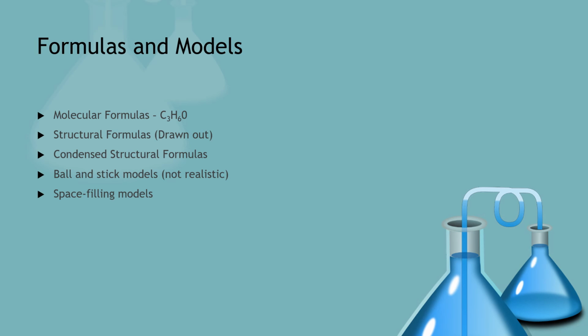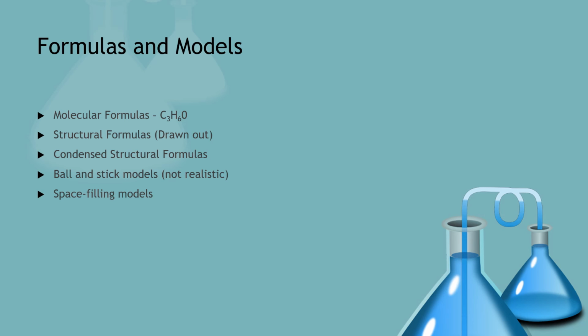I mean, for example, where exactly are the carbon atoms relative to the hydrogens and the oxygens? And it turns out there's a variety of different solutions to that. So that's when structural formulas come in, and these are actually drawn out.